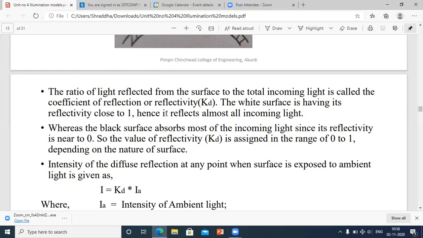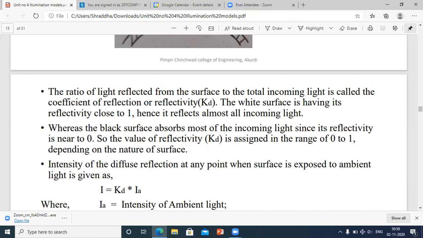The white surface has its reflectivity close to 1, and hence it reflects almost all incoming light. Reflectivity of 1 means what? It is reflecting almost all light. And if it has reflectivity 0, or between 0 and 1, what is it?